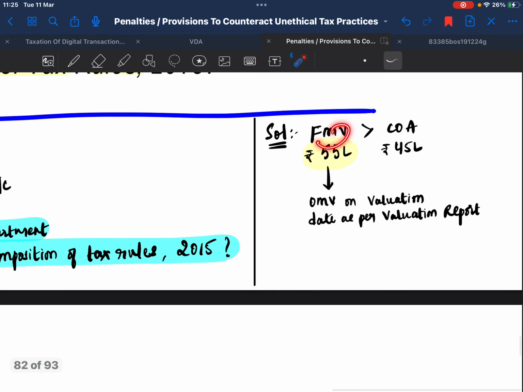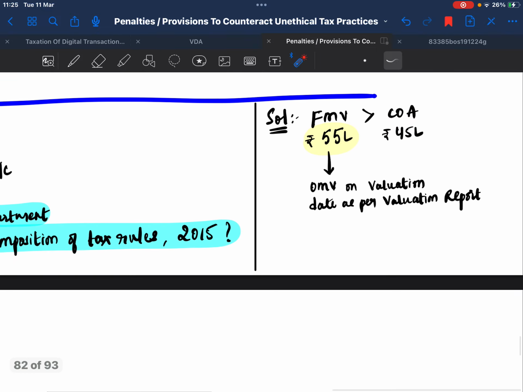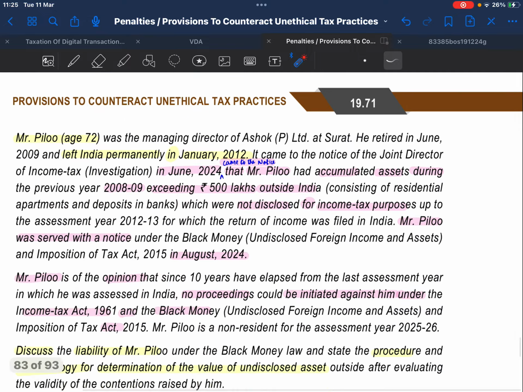Solution: the fair market value exceeds the cost of acquisition, which is 55 lakhs greater than 45 lakhs. 55 lakhs is the open market value on the valuation date as per the valuation report.